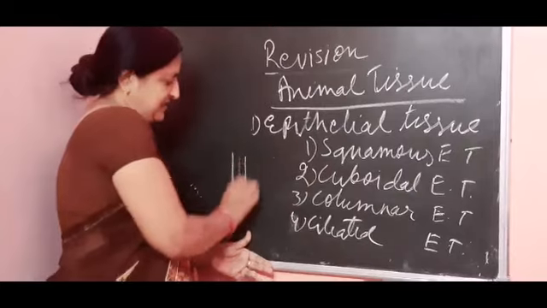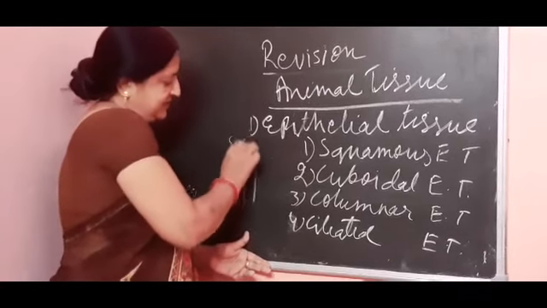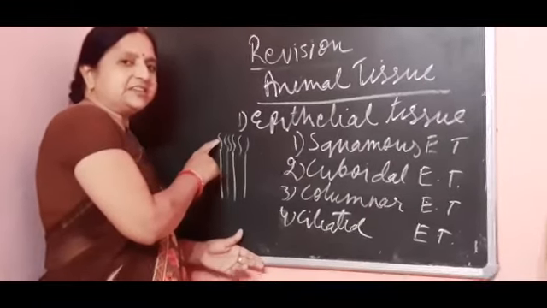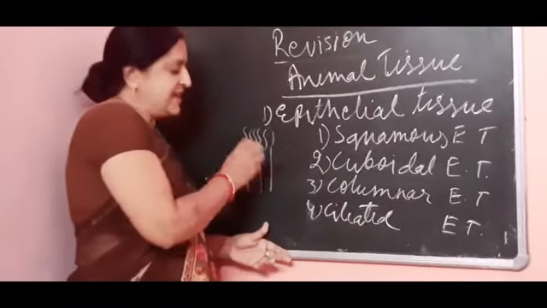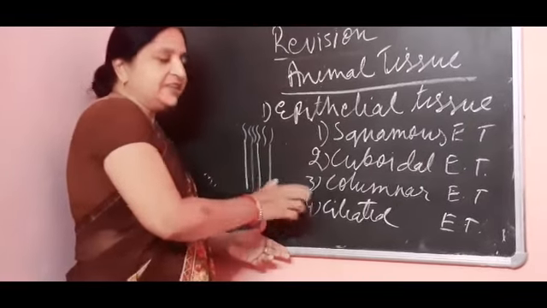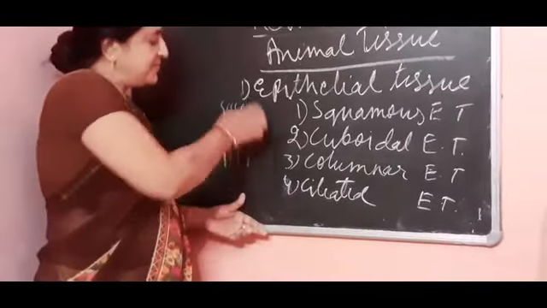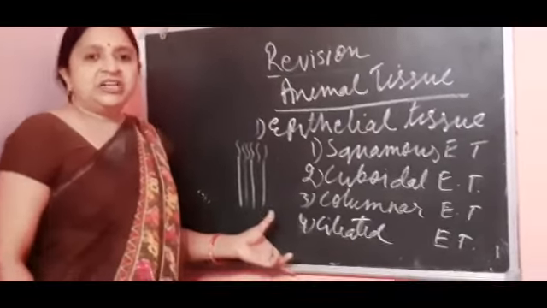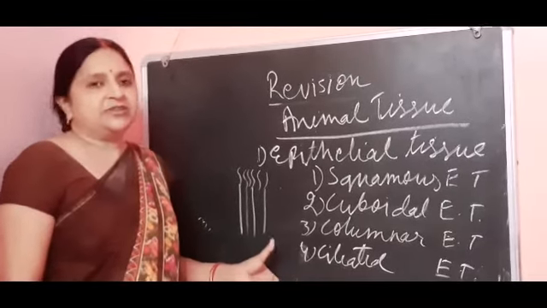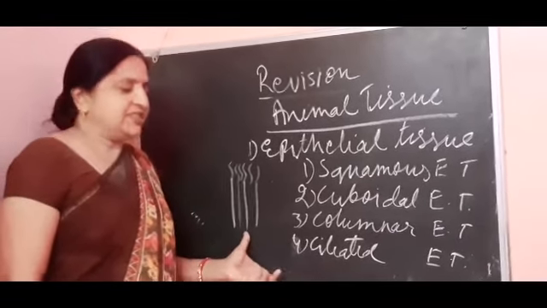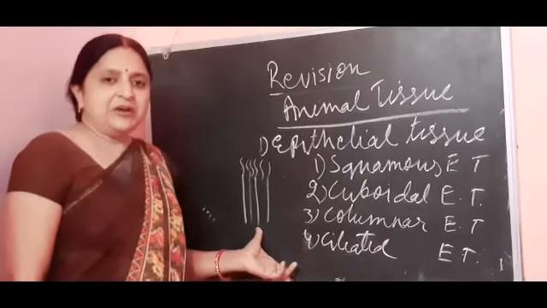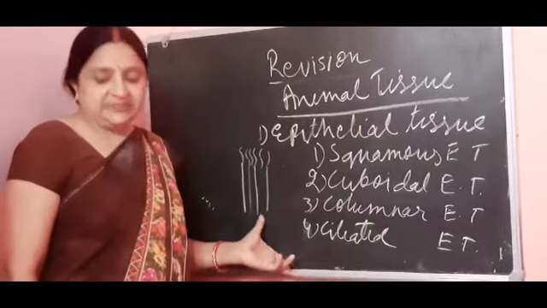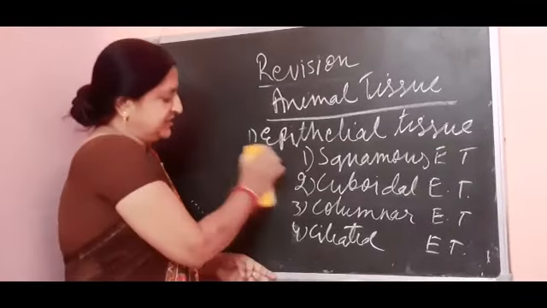Suppose this is columnar, and in this way they have hair-like structures on it, and this hair-like structure is called cilia, and hence this type of tissue is called ciliated epithelial tissue. The function of this cilia is to provide movement or mobility to that organ. They are mostly present in the nose and in the windpipe. In this way, they are present where movement occurs.